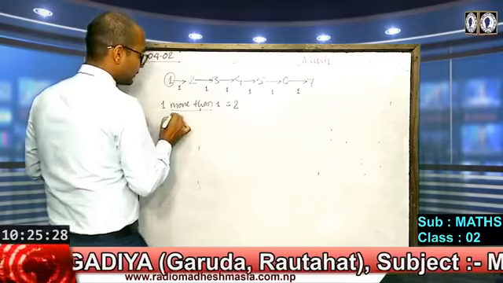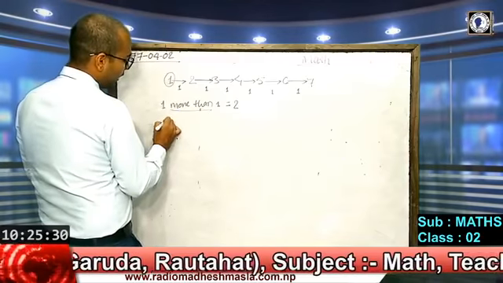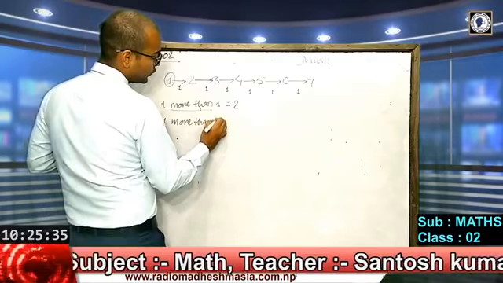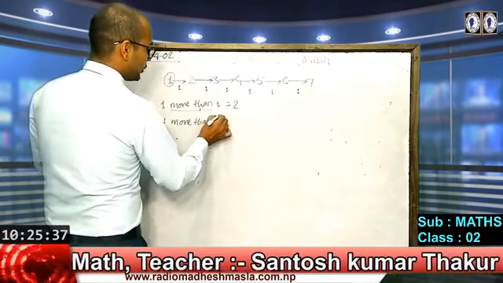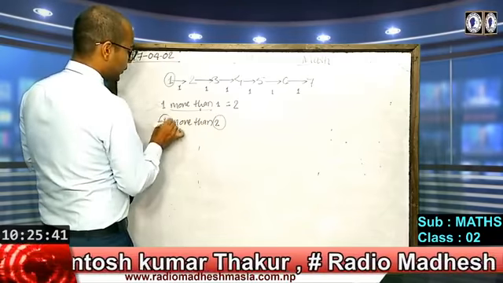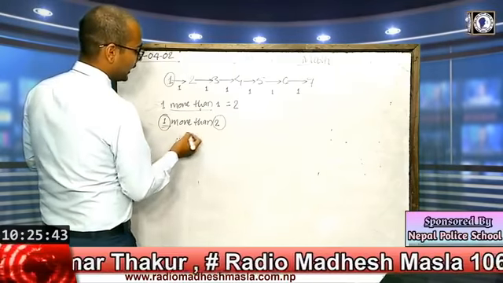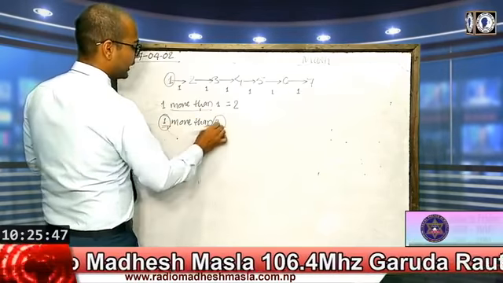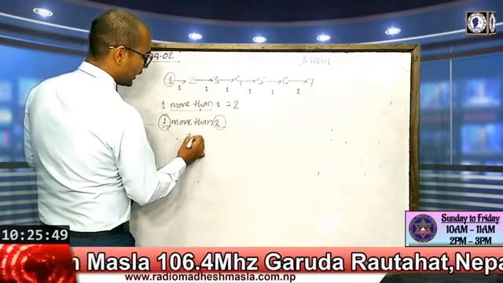In the same way, suppose 1 more than 2. When 2 is increased by 1, it means the number which is more should be added to the given number. It means 2 plus 1.